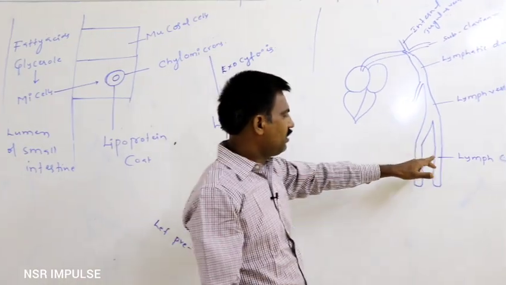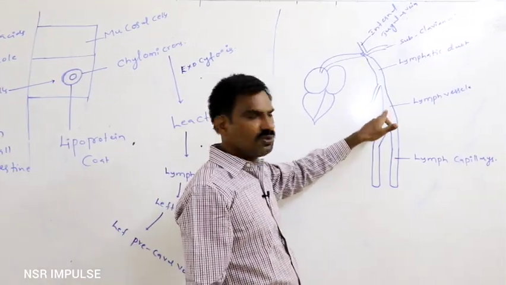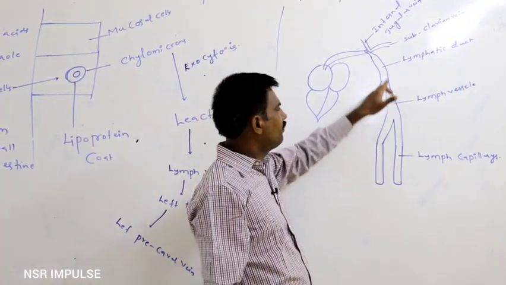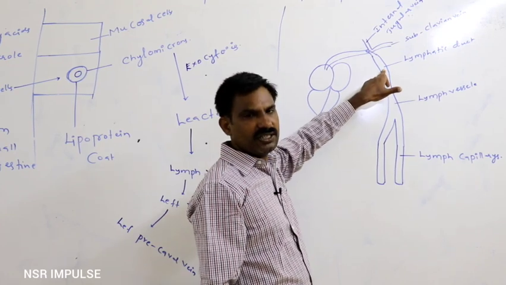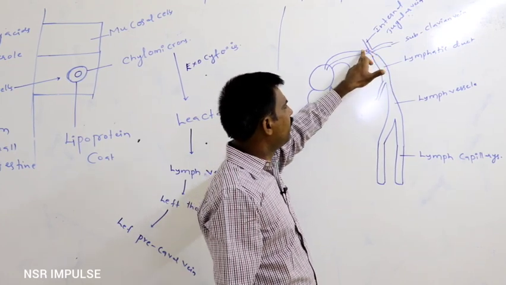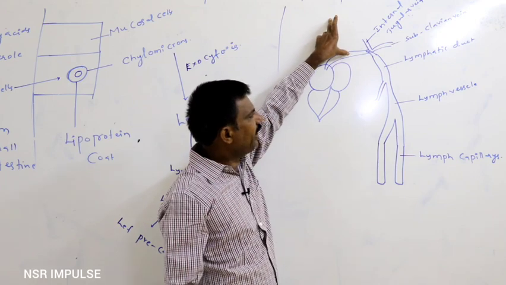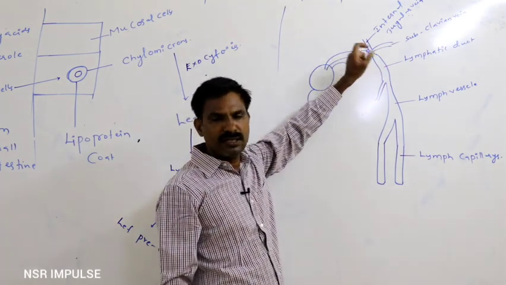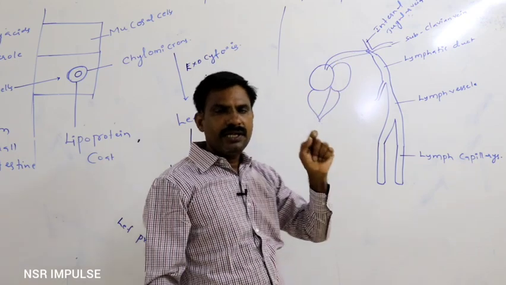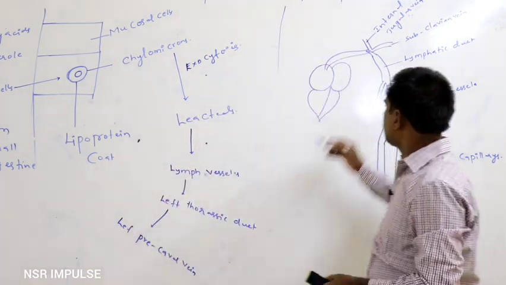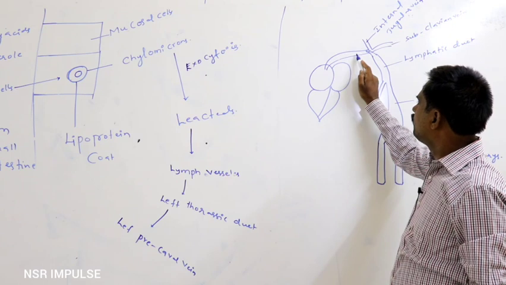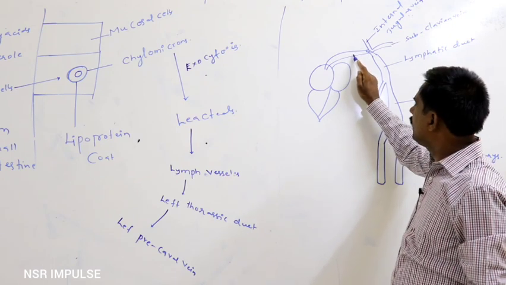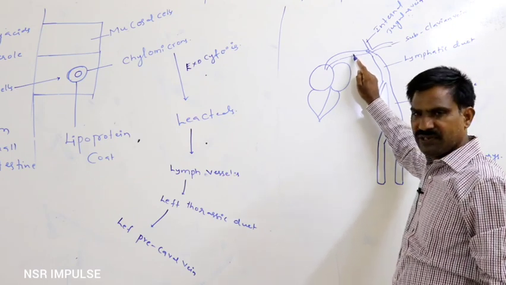From there the chylomicrons reach the lymph vessel, then the left lymphatic duct, and then the vena cava at the junction between the subclavian vein and the internal jugular vein. Finally, the chylomicrons reach the bloodstream on the left side of the vena cava.